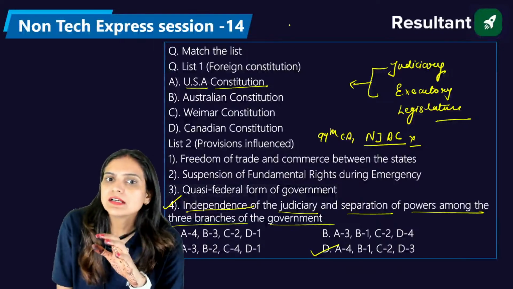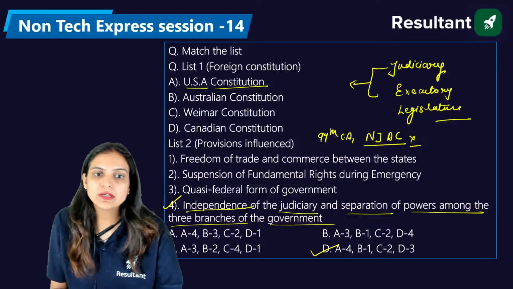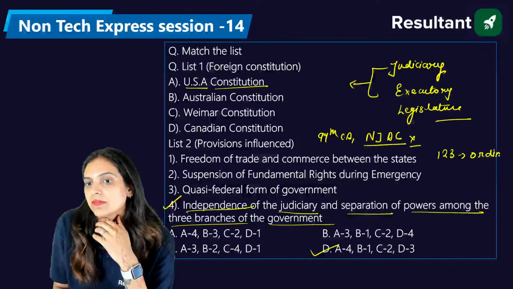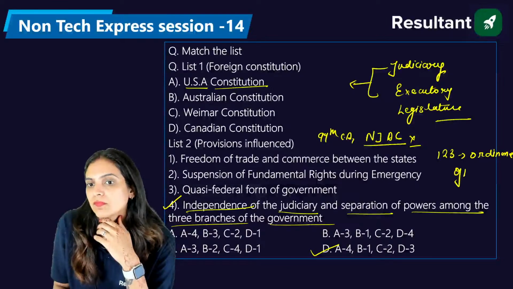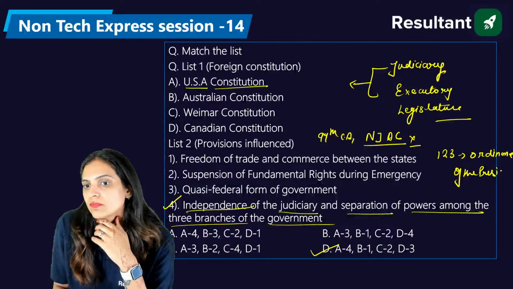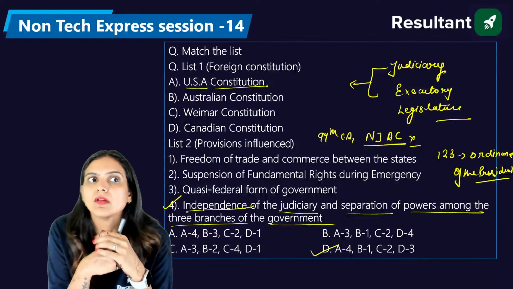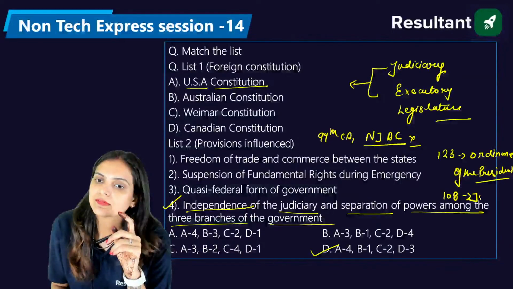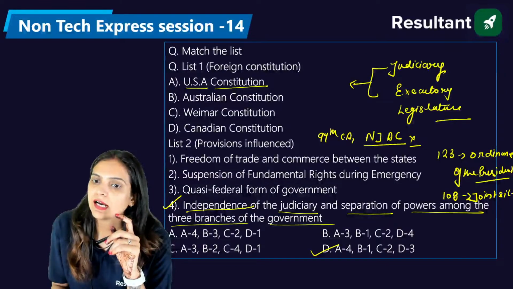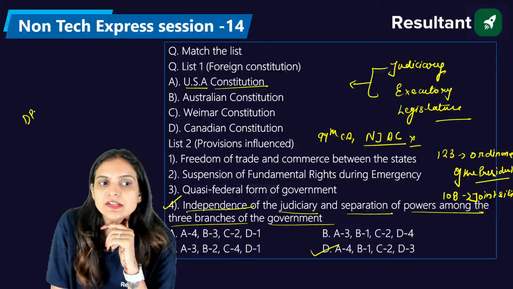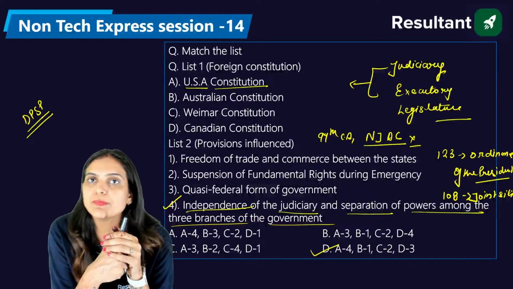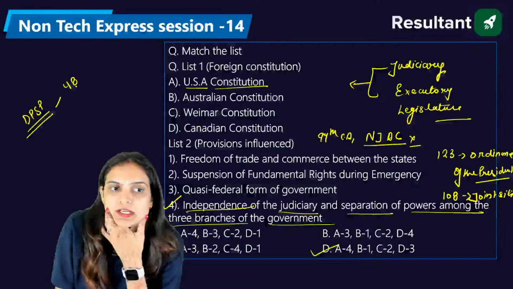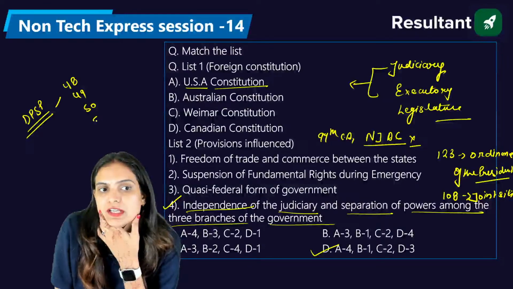No, under Article 123, we have the ordinance of the President. Joint sitting we have under Article 108. I'm asking about something which is there in the DPSP, that is Directive Principles of State Policy. For your convenience, I can give you some options: Article 48, 49, 50, and 51.